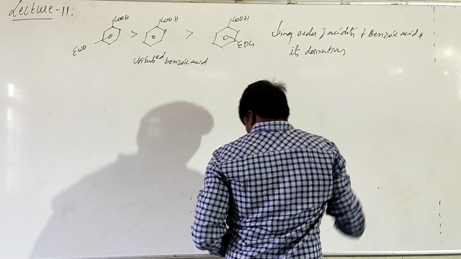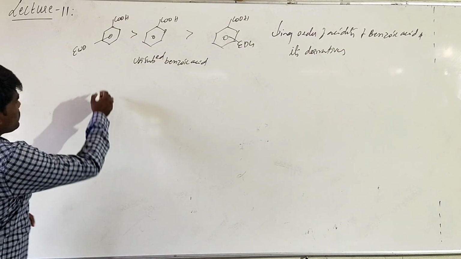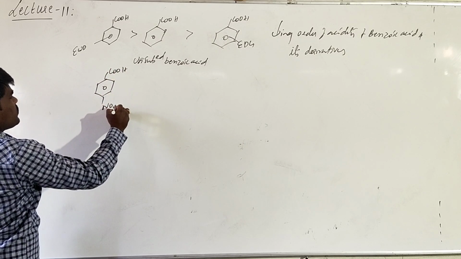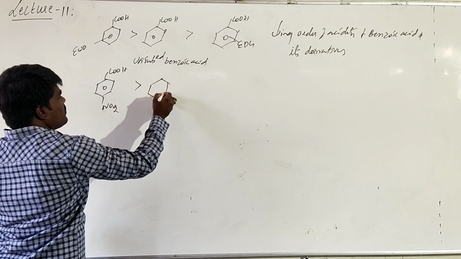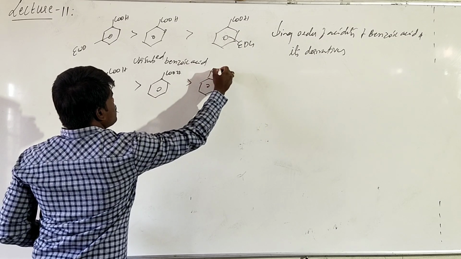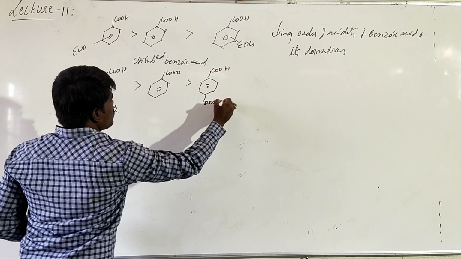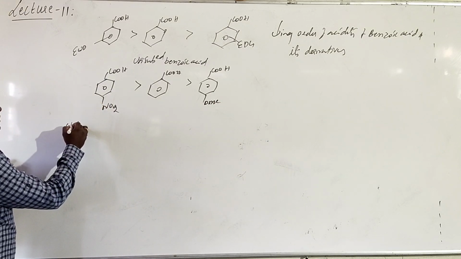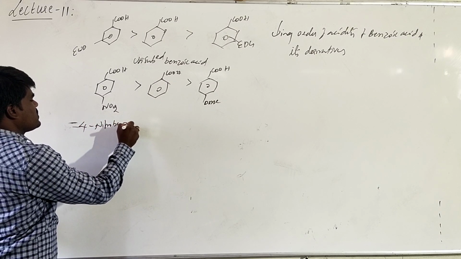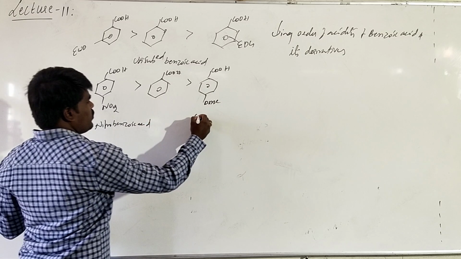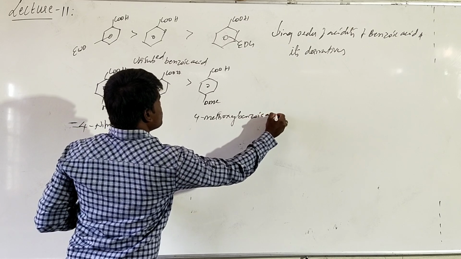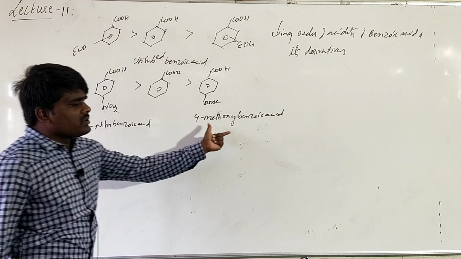I'll give an example. The simple criterion here is that an electron withdrawing group will increase the acidic strength by stabilizing the resultant carboxylate ion. You can take a nitro group here, which will be more acidic than unsubstituted benzoic acid. And if you take a methoxy group, this is para-nitro, or 4-nitrobenzoic acid, and this is 4-methoxybenzoic acid. The nitro is an electron withdrawing group, the methoxy is an electron donating group.